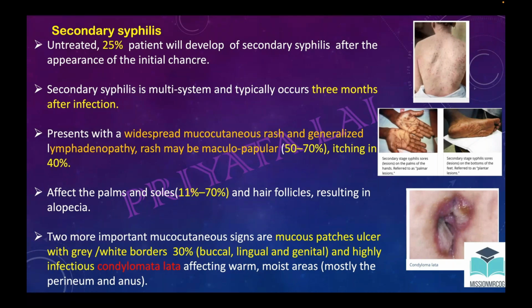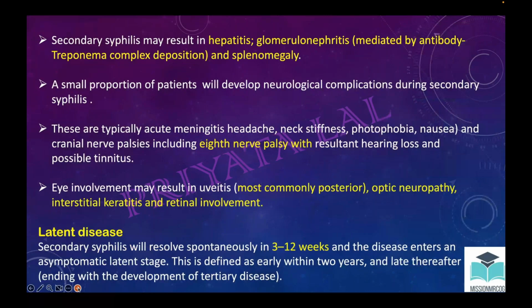Now secondary syphilis, as I already said, is a multisystemic disease. So there could be hepatitis, there could be glomerulonephritis, which could be mediated by antibody-treponema complex deposition, and splenomegaly. Some will have neurological complications: neck stiffness, photophobia, nausea, cranial nerve palsy, 8th nerve palsy leading to tinnitus and hearing loss.